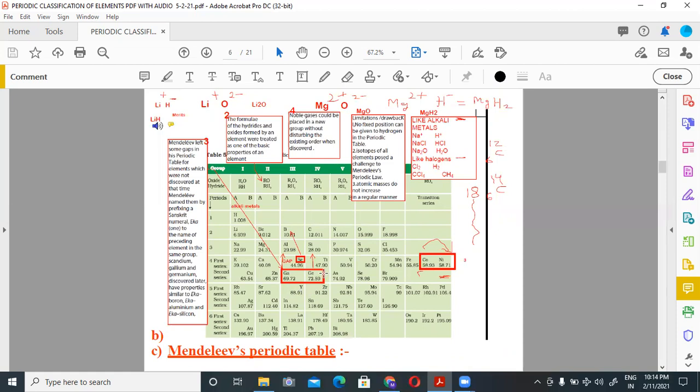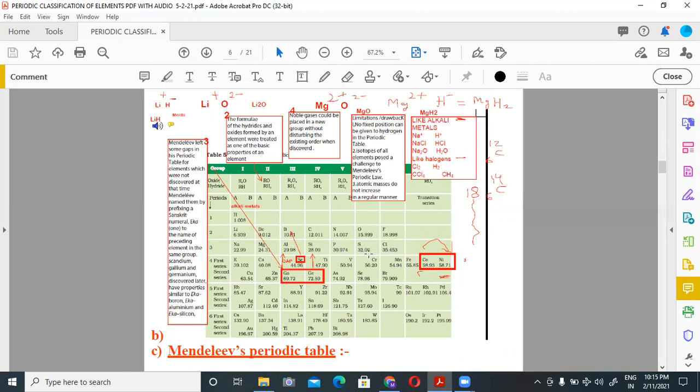Merits of Mendeleev's periodic table. Merits means what were the good qualities or what were the positive things in Mendeleev's periodic table. Number 1. Elements were classified on the more fundamental basis of their atomic masses and properties.